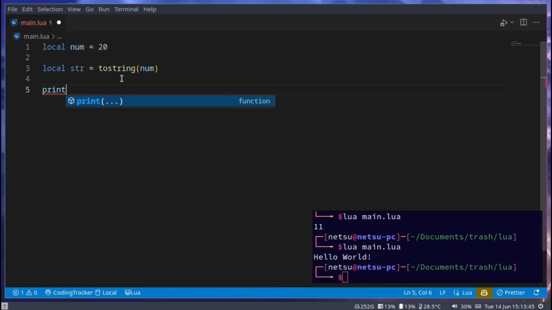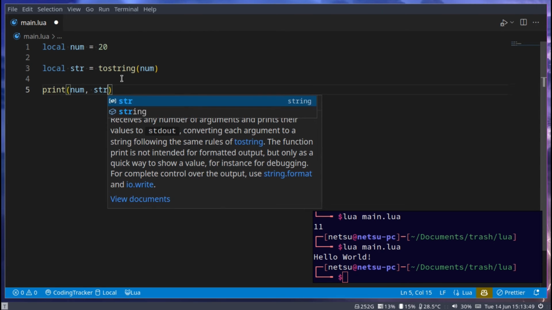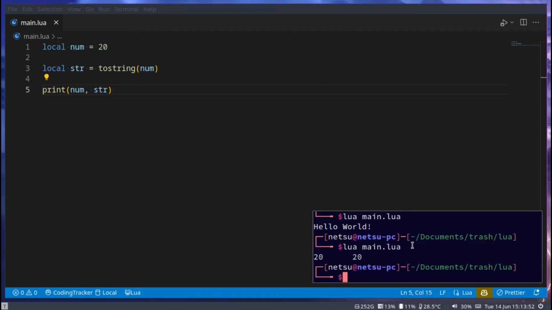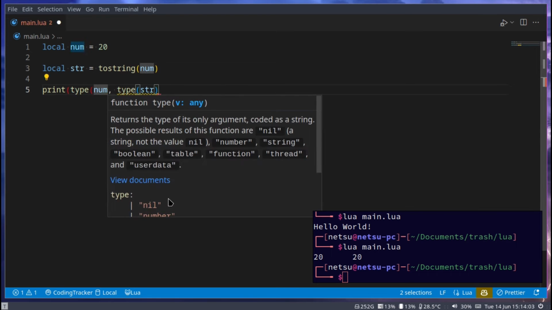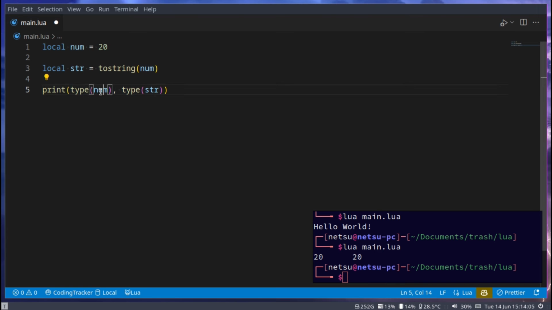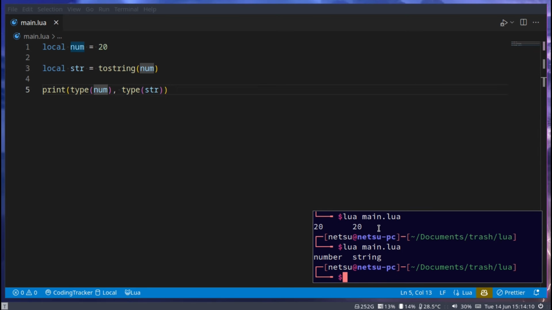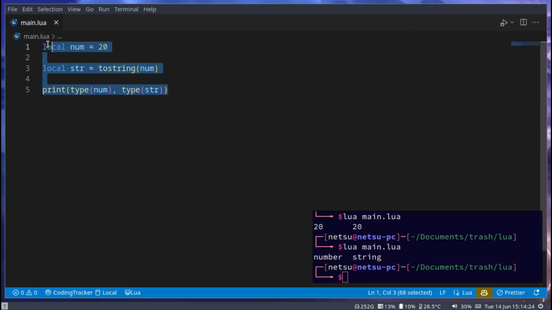Now if we print num and then also str, you won't really see any difference. Both of them will say 20. But if we print out the type of these, and we can do that by saying type, and then the variable, and that will give you the type of this variable. If we were to run this, we'll get number and then string. So you'll see both of them have different types because one is now a string while the other is a number. Now with strings, you have the cool thing of escape characters.